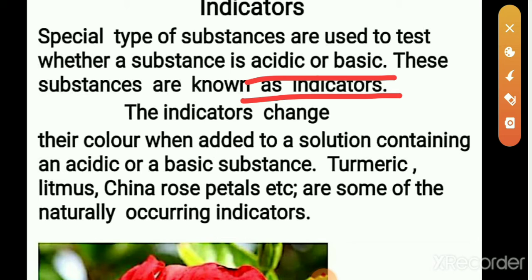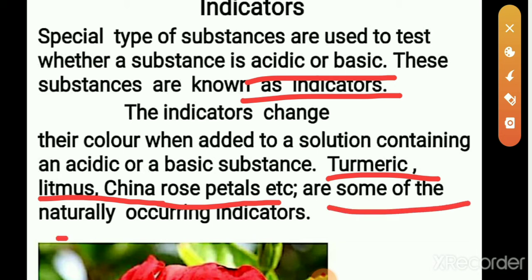Now we look at some naturally occurring indicators. Turmeric, litmus, China rose petals or hibiscus, etc. are some naturally occurring indicators.